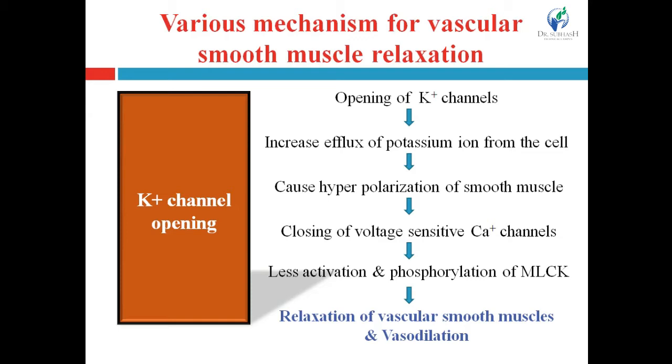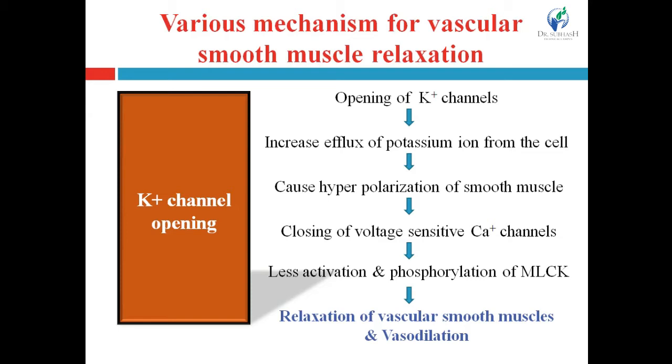When the potassium channel gets opened, that causes the efflux of the potassium ion from the cell. Efflux means the transport of the ion from inside the cell to the outside, intracellular to extracellular movement of the ion.